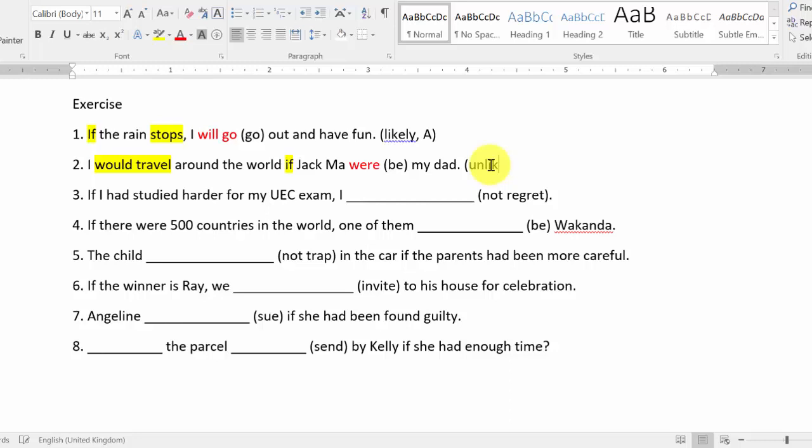So this is unlikely, like a dream for you. Jack Ma is unlikely to be your dad. Okay, unlikely, and it is an active voice sentence.